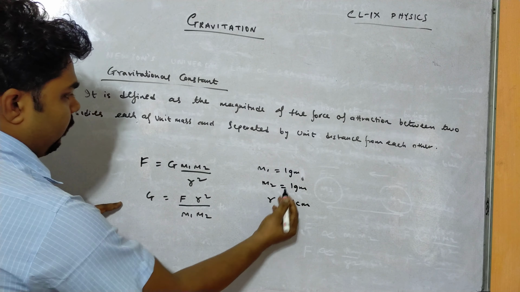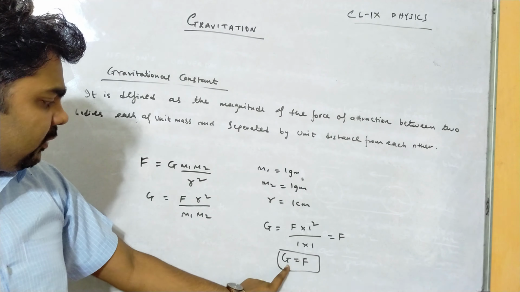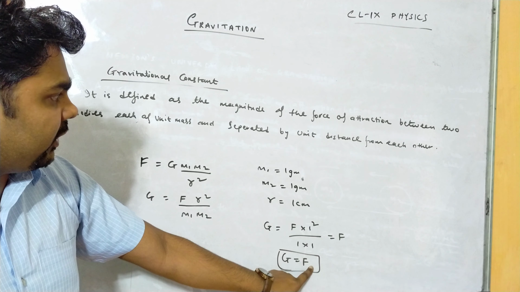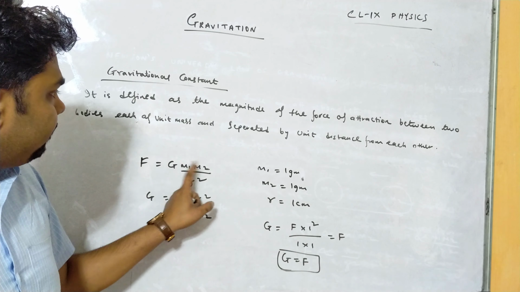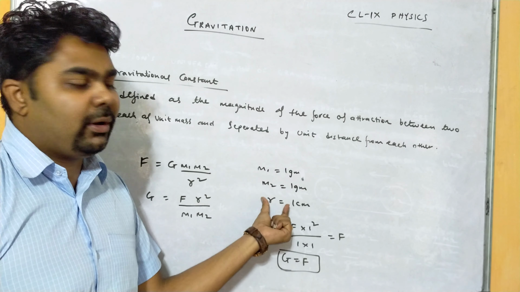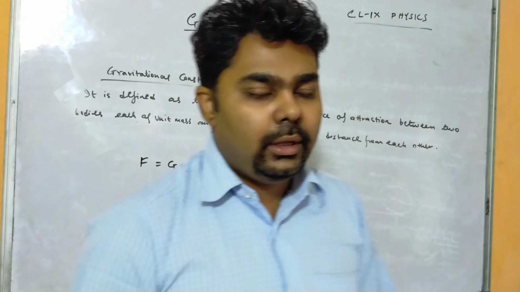So this one we have defined here. The gravitational constant is defined as the magnitude of the force of attraction between two bodies, each of unit mass, that is, both are 1 gram, separated by a unit distance, that is, the distance between the two masses is also 1 centimeter. Likewise we can find the SI unit and CGS unit of capital G.